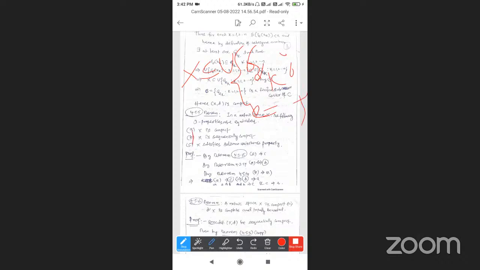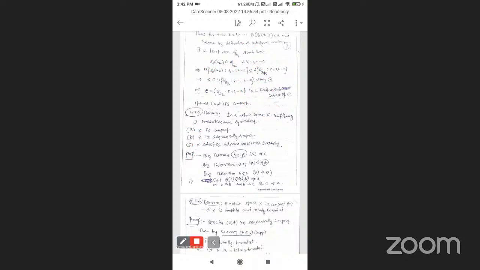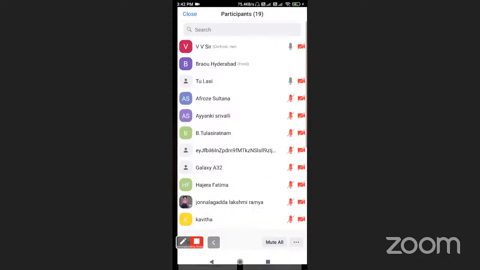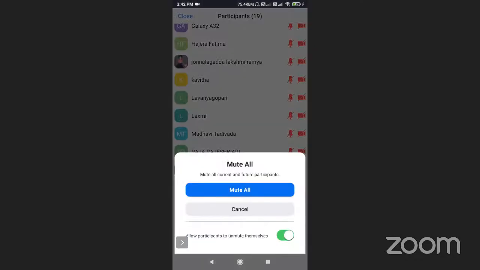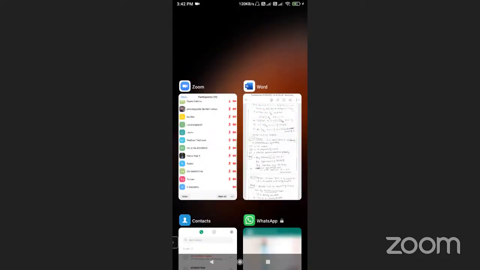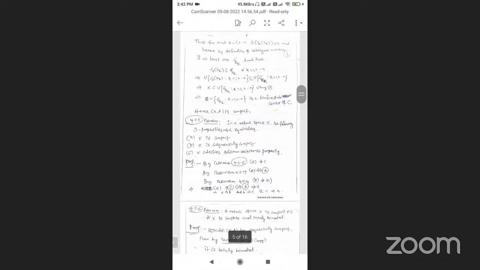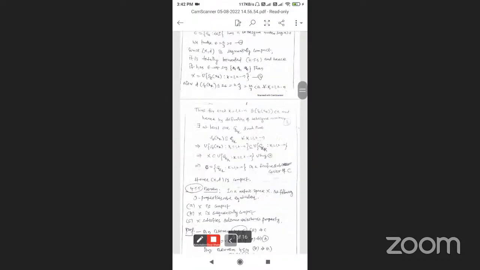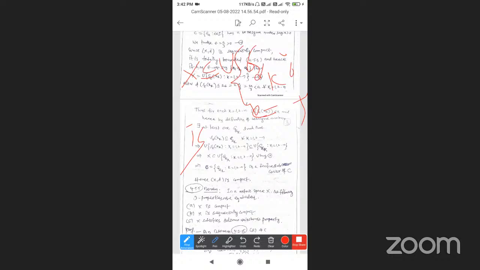So this is a finite subcover. X is a subset of the union of G_alpha_k, k equal to 1 to n, using 2.